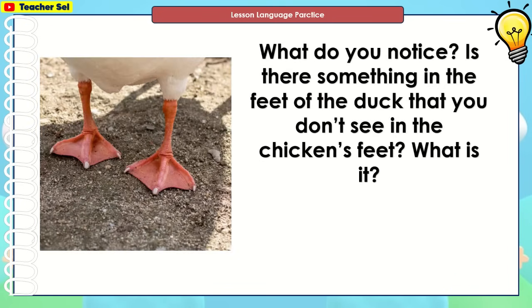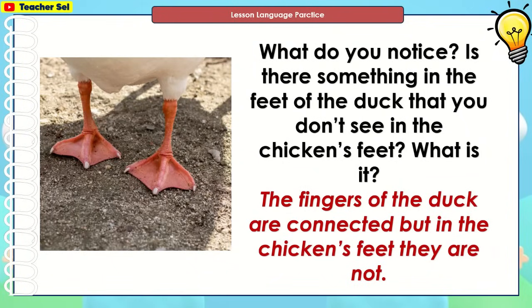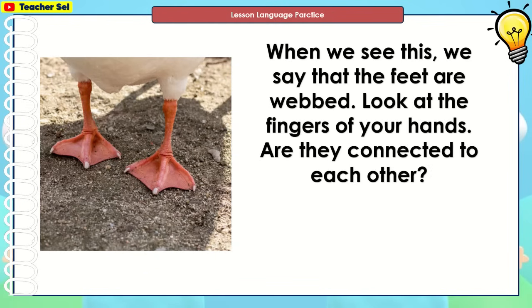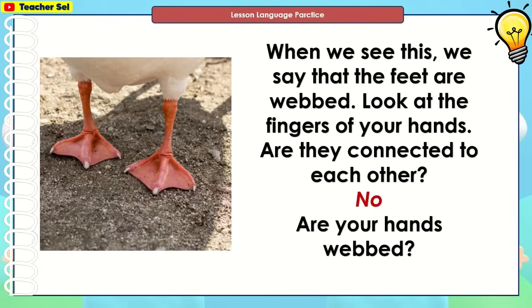What do you notice? Is there something in the feet of the duck that you don't see in the chicken's feet? What is it? The fingers of the duck are connected, but in the chicken's feet, they are not. When we see this, we say that feet are webbed. Look at the fingers of your hands. Are they connected to each other? No. Are your hands webbed? No.